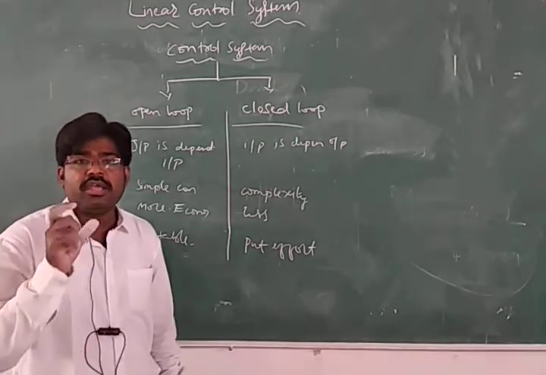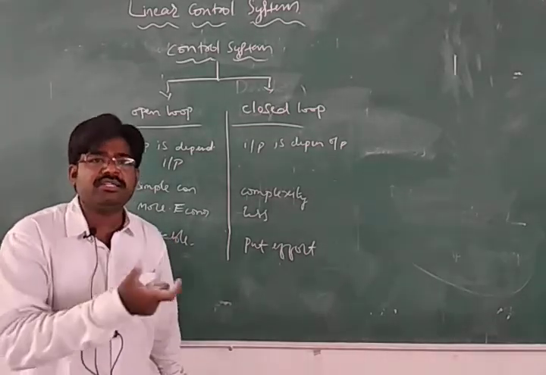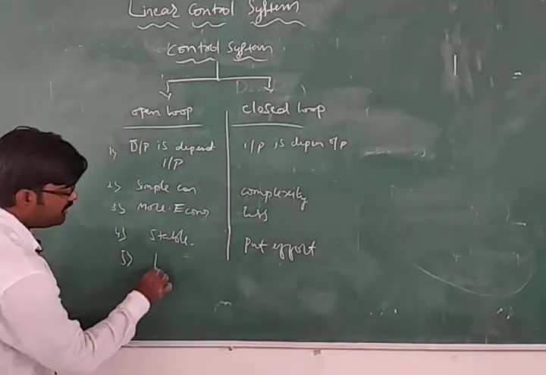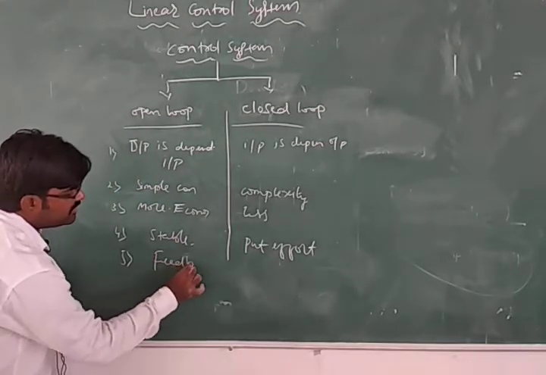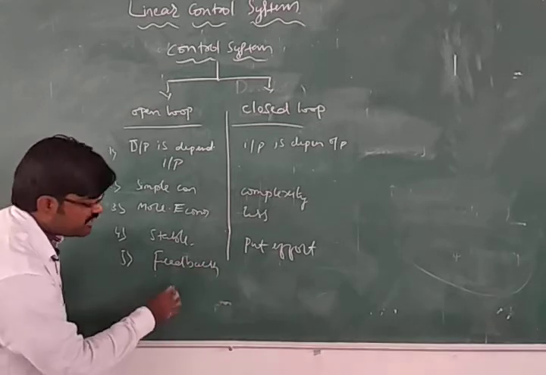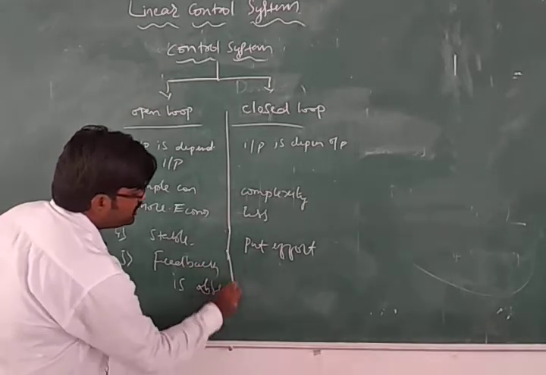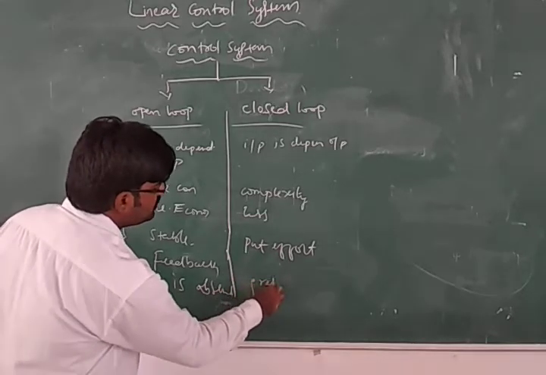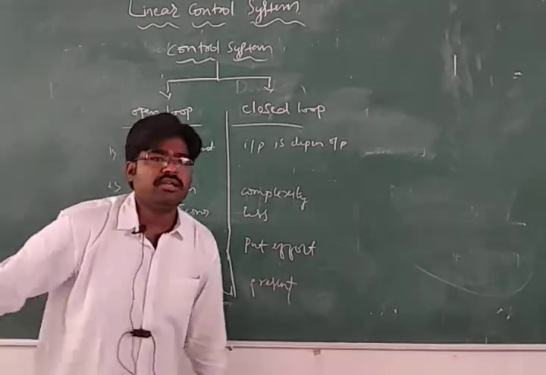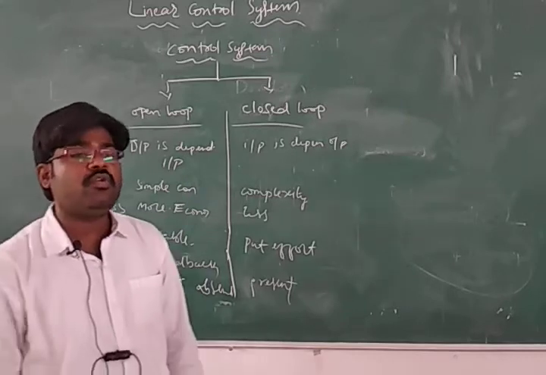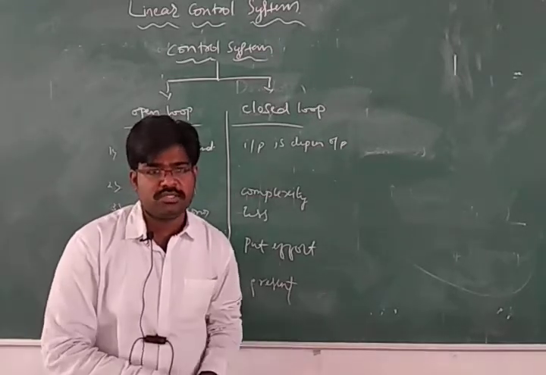The important part which distinguishes open loop and closed loop is feedback. In open loop, feedback is absent, and in closed loop it is present. So these are the different comparisons between the open loop system and the closed loop control system.